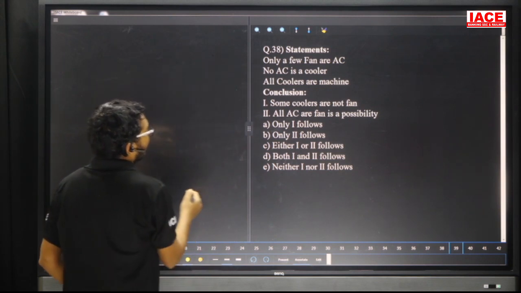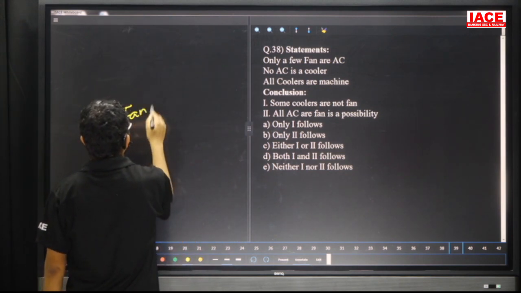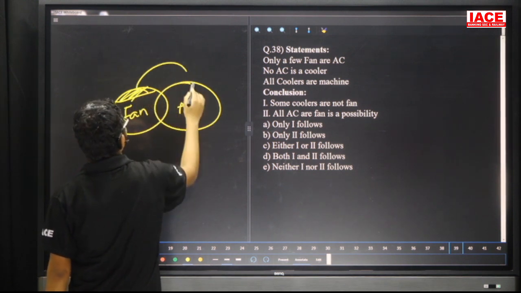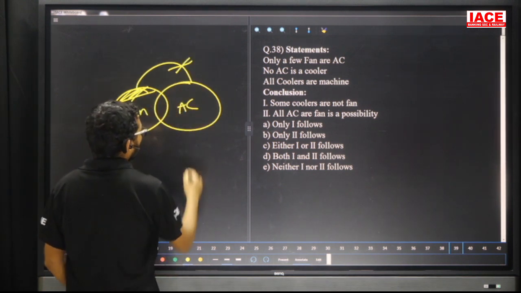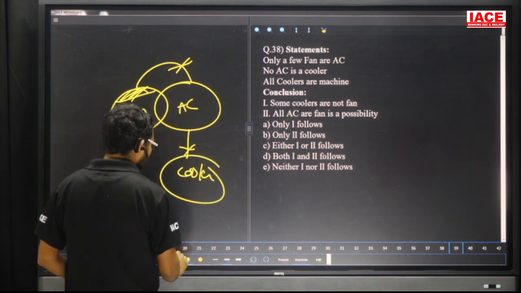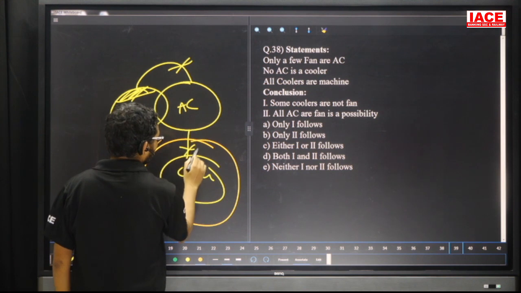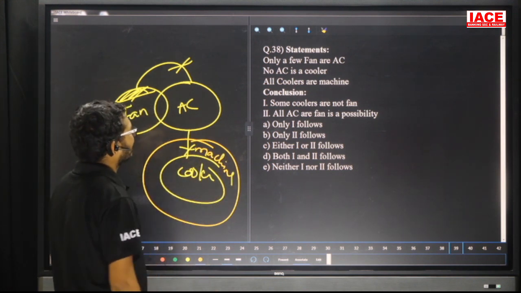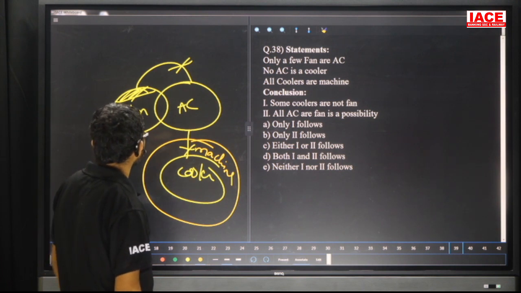Question number 38. Only few fan are AC. That means some fan is AC, and at the same time some part of fan is not AC. No AC is a cooler. Next, all cooler are machines. Conclusion number one: some cooler are not fan. Some cooler is not fan.